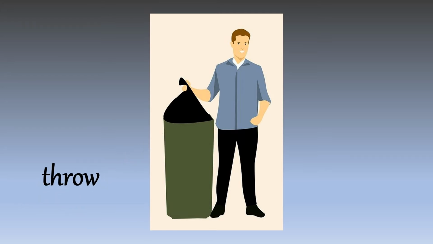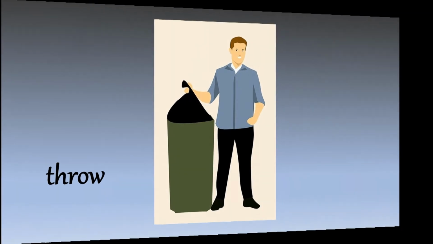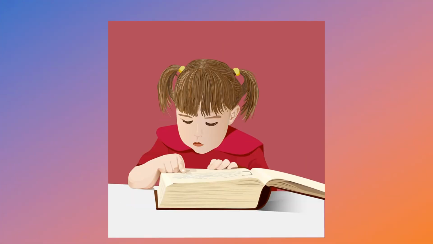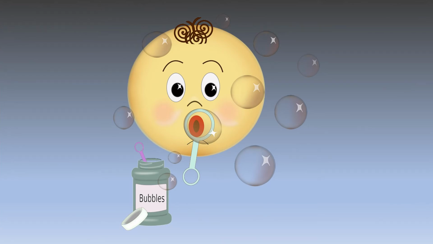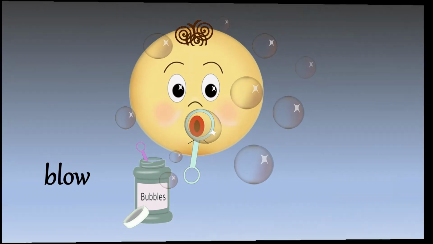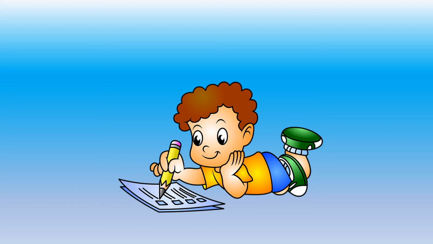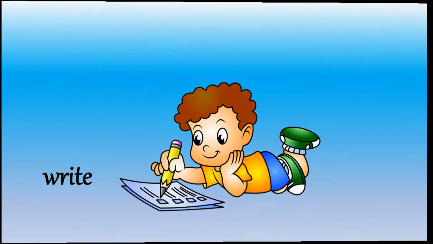Throw. The man is throwing the garbage in the dustbin. So throw is the action word here. A girl is reading the book. Read. Read is the action word. Blow. Blowing bubbles. Blow is the action word. The boy is writing. So write is the action verb.